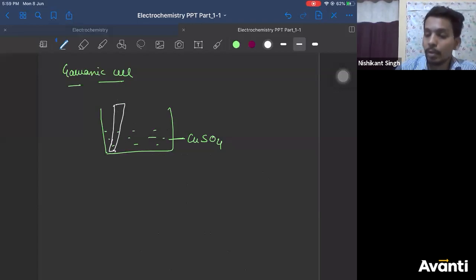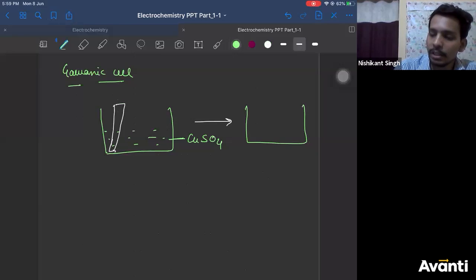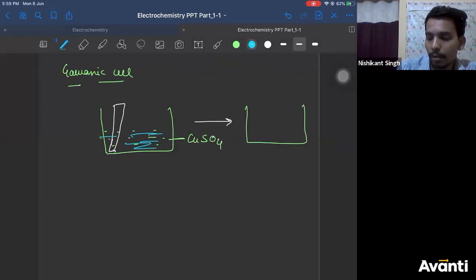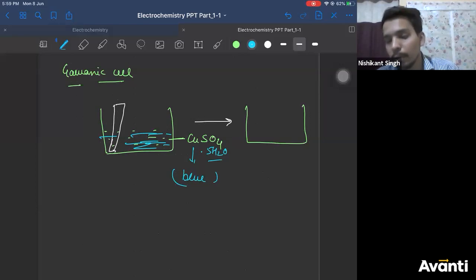So after 1 or 2 days, you observed the beaker again. You saw the following changes. What were the changes? The first change was that copper sulfate is usually blue in color. Copper sulfate in general is blue, CuSO4 dot 5H2O. I know copper sulfate is blue.